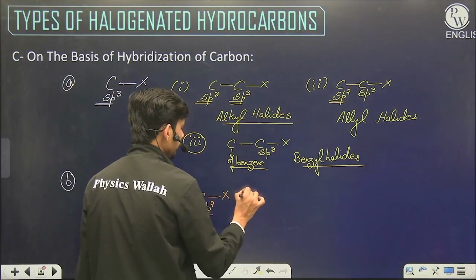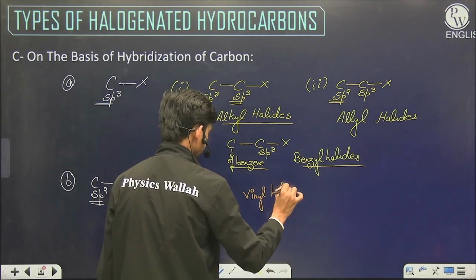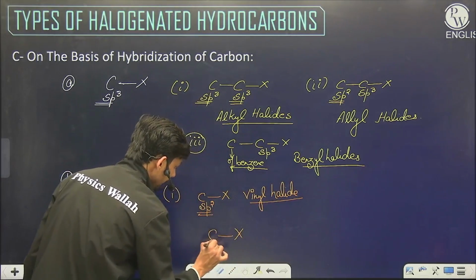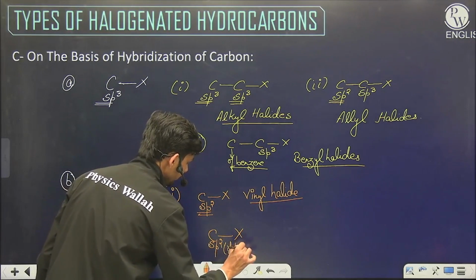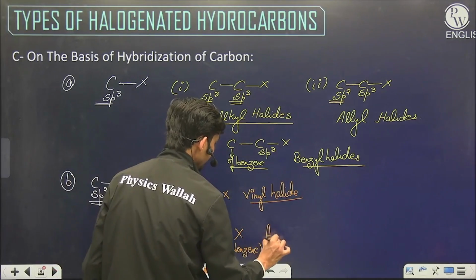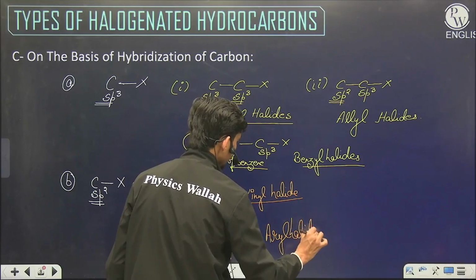This is simply called vinyl halide. And the other one is where halogen is attached to an sp2 carbon which is of benzene, and such halides are called aryl halides.